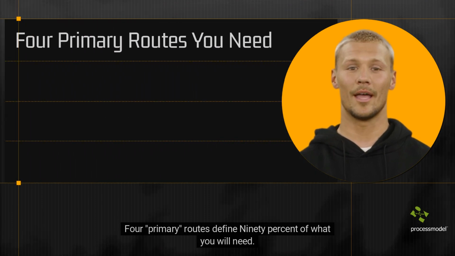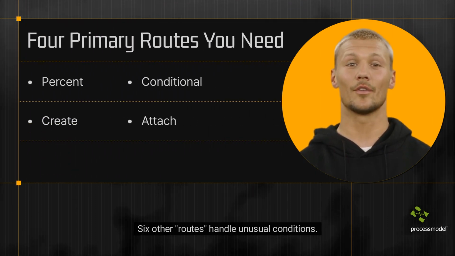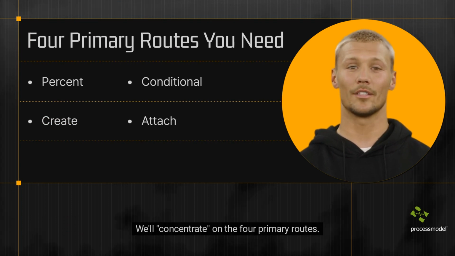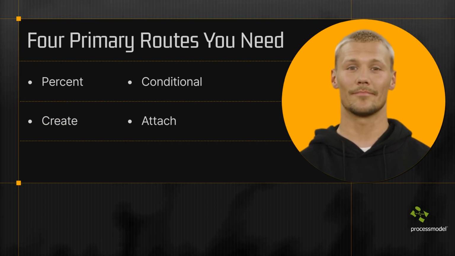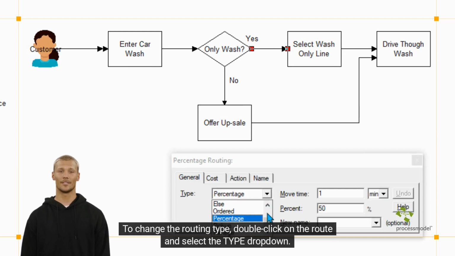4 primary routes define 90% of what you will need. 6 other routes handle unusual conditions. We'll concentrate on the 4 primary routes. To change the routing type, double-click on the route and select the type dropdown.